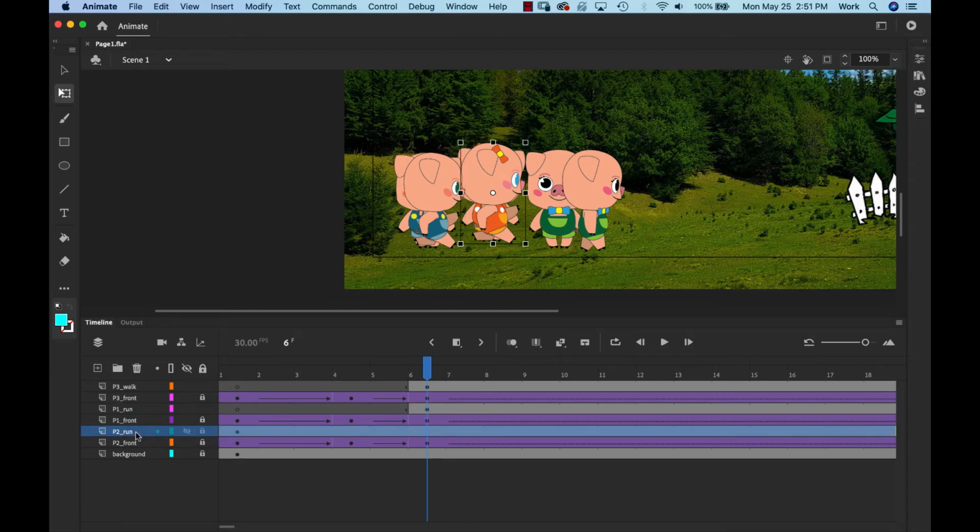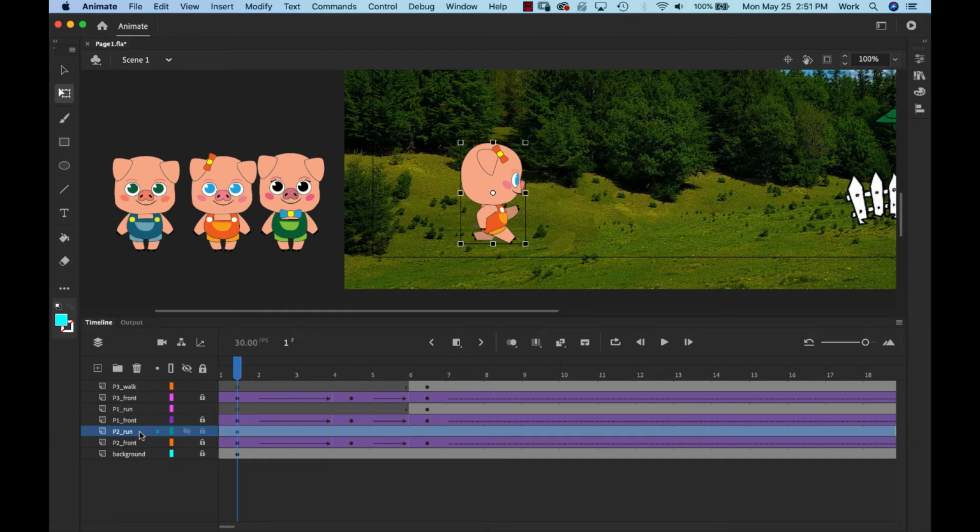Same thing for the P2 run. The keyframe begins at frame 1. We want it to begin in frame 6. So, don't select the whole layer. That's selecting the whole layer. Click away. Just click on the keyframe and drag.